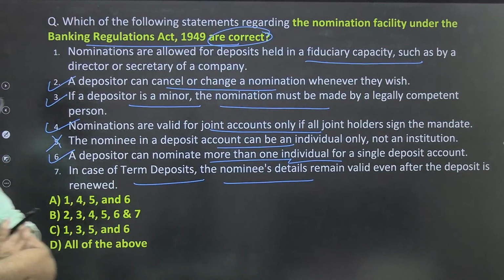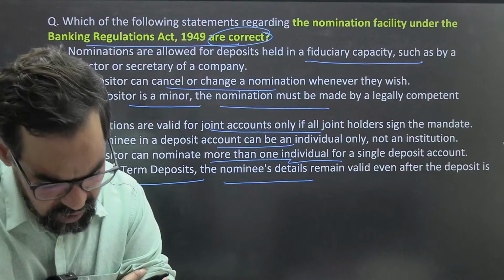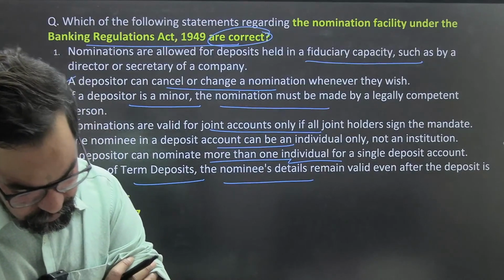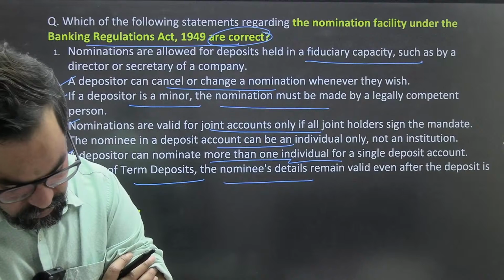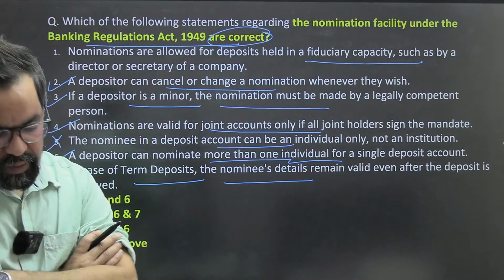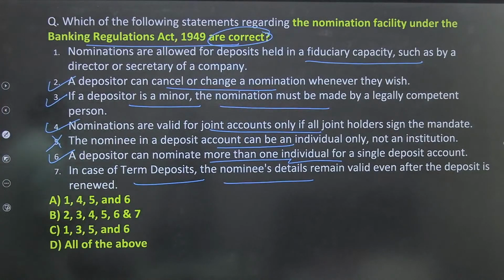What do you suggest about statement 7, guys? Nirmal, Anjali, and others, what do you suggest about statement 7? It is right. If it is a case of renewal, it is right, I guess.